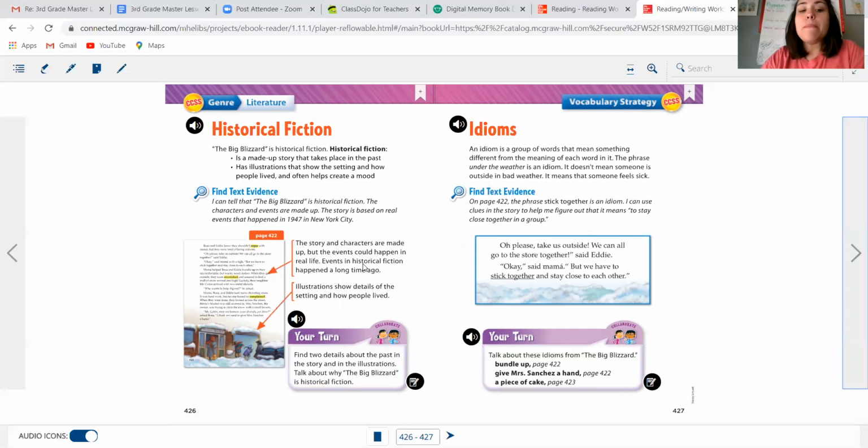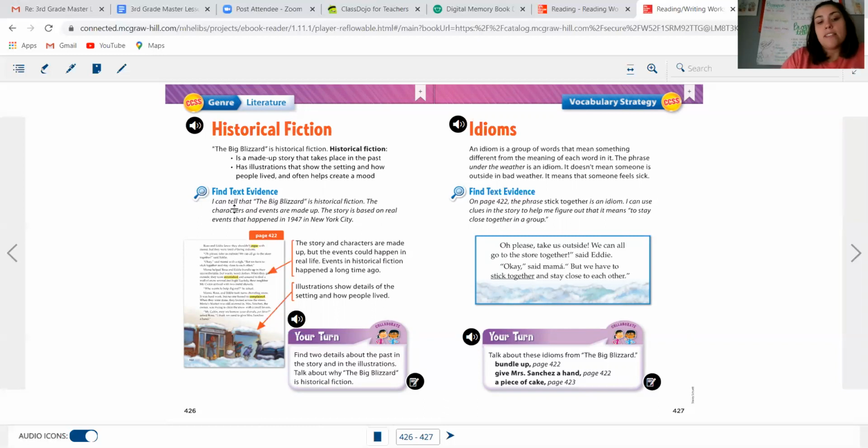So it says the big blizzard is historical fiction. Historical fiction is a made-up story that takes place in the past and has illustrations that show the setting and how people lived, and often helps create a mood. So it has illustrations, meaning what? What are illustrations? Are they real or are they not real pictures? If you said not real, good job. They are not real pictures. They are drawings, okay? And it says right here with the little magnifying glass, find the text evidence.